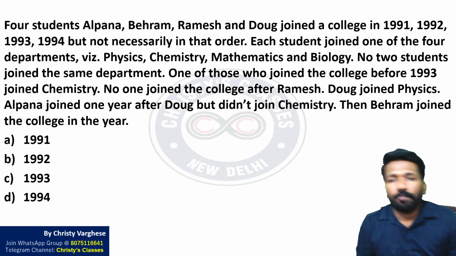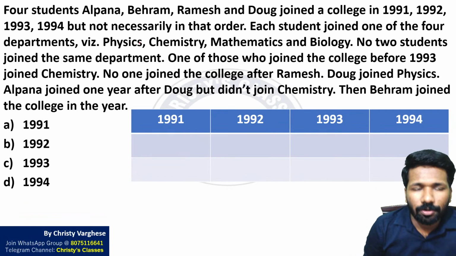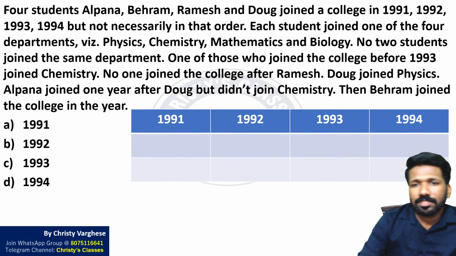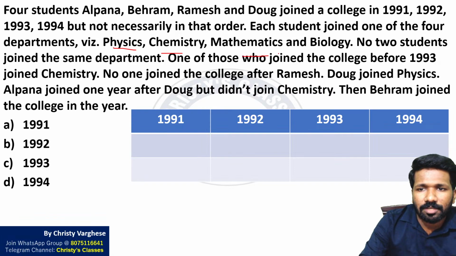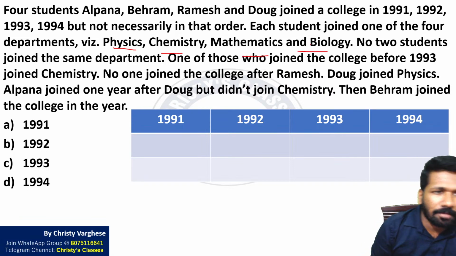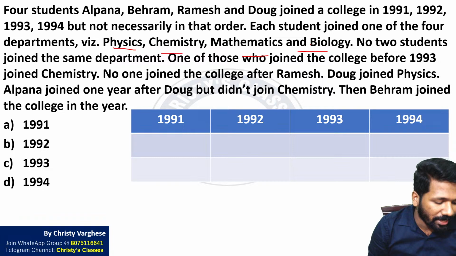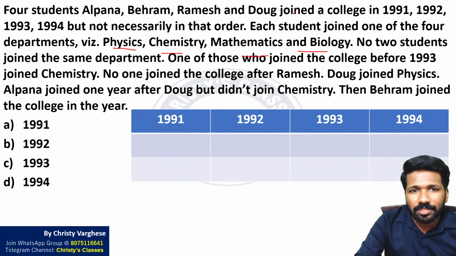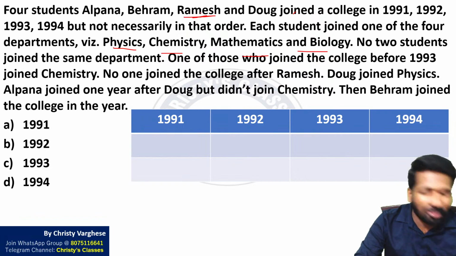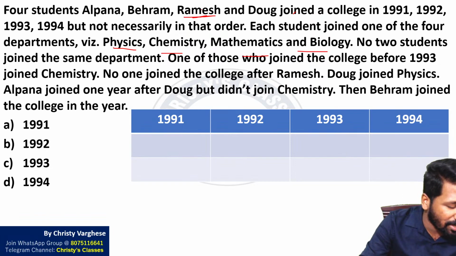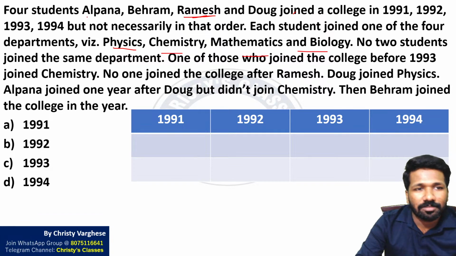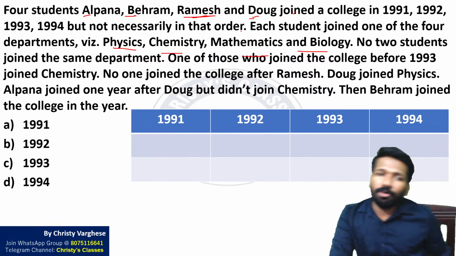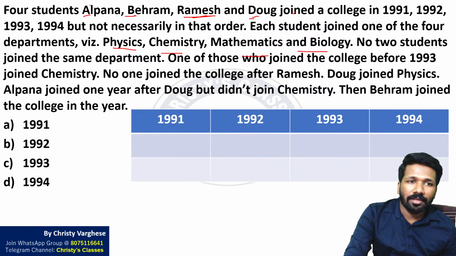Okay, so there are 4 years: 1991, 1992, 1993 and 1994, not necessarily in that order. Each student joins one of the 4 departments: physics, chemistry, maths and biology. 4 departments, 4 years, 4 people. This question came in 3 question papers, but the names have changed except Ramesh. Ramesh is the only non-changing name. All other names have changed, but the first letters were A, B, R and D in all 3 question papers.